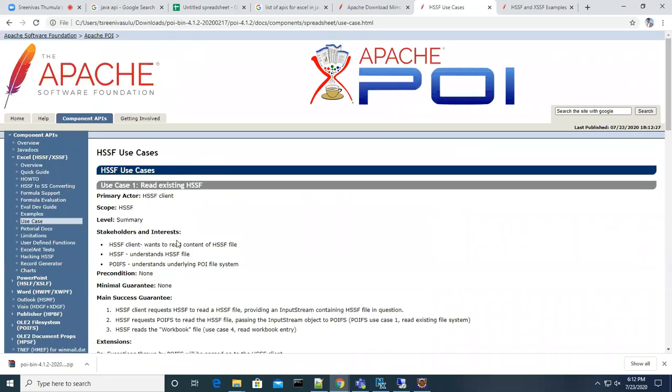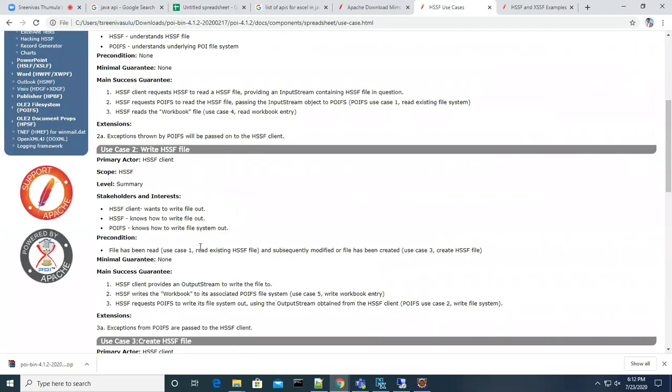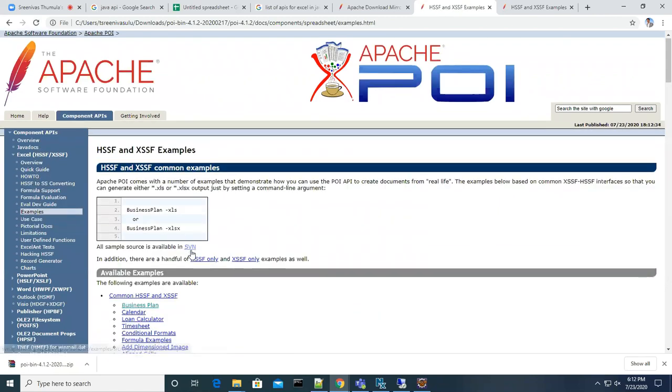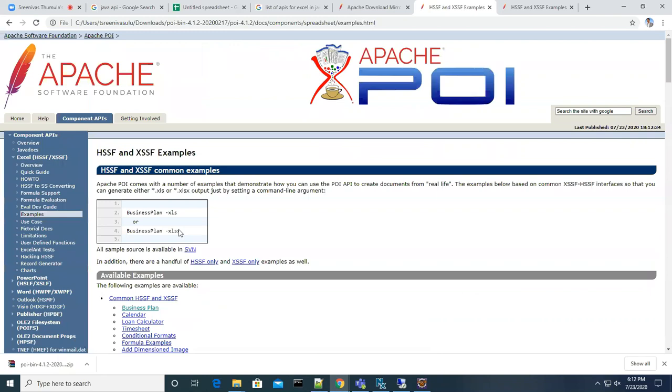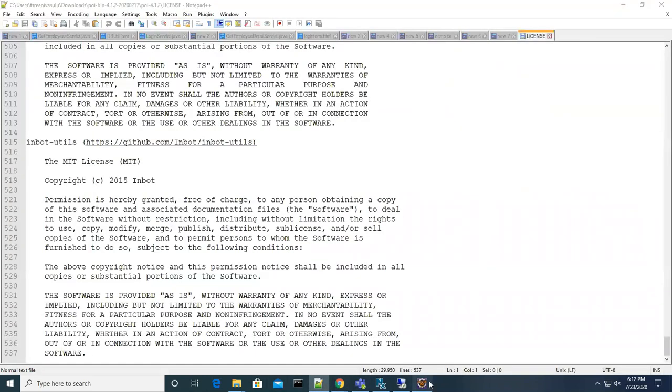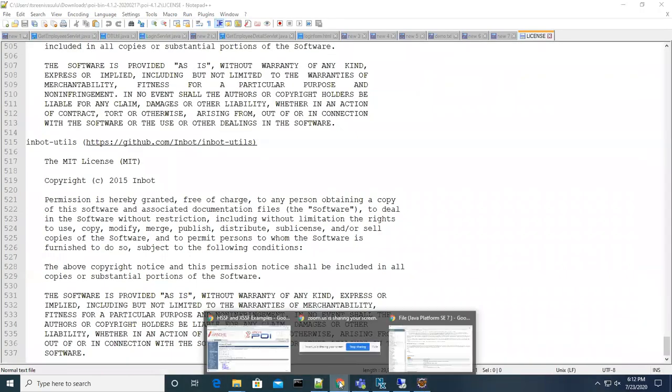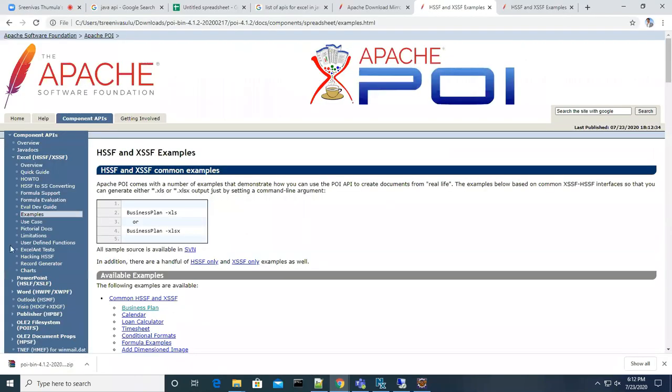So this is how you can go and use it, guys. But generally, what is our first step we have to plan? The first step is we have to create a workbook. To create a workbook, we have to look for that particular class, where that class is available. Okay, let's go and look at that.